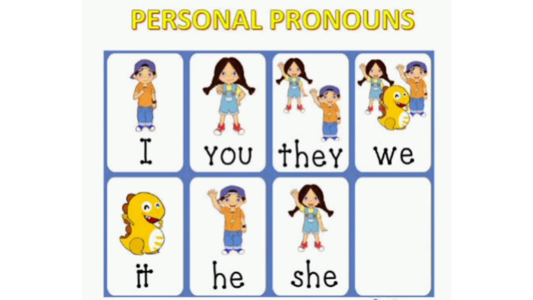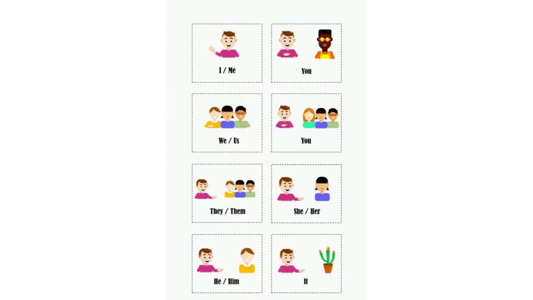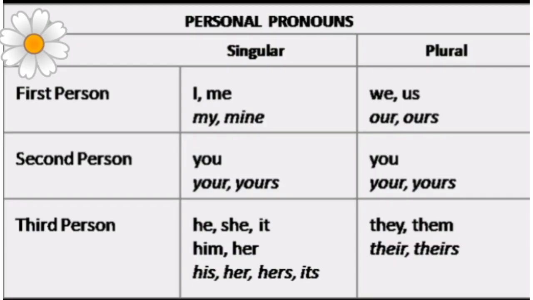With the next page, we can see more examples like he, she, they, it, we, I. He for the boy, she for the girl, they and we for the plural, it for the birds and the animals or the things, and I for the myself. So this point is more clear to you. So you can see a view on the next page. As you can see, you can use many more examples like I, me, you, we, us, you, they, their, he, her, she, he, him, it.